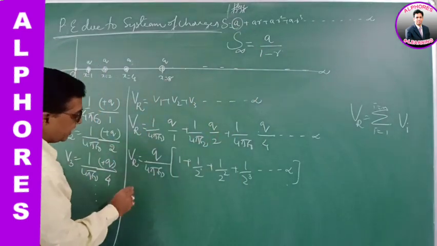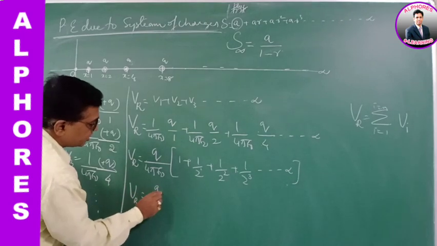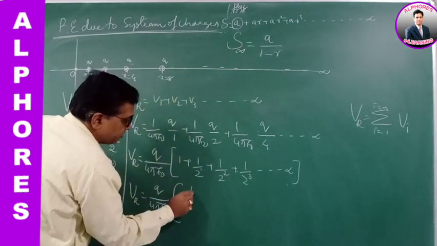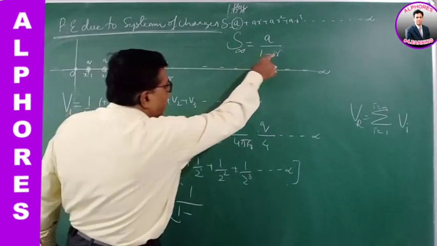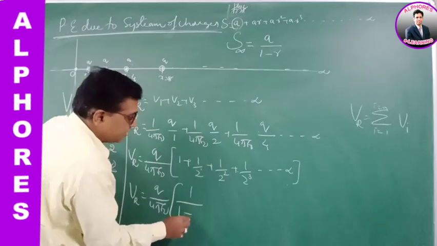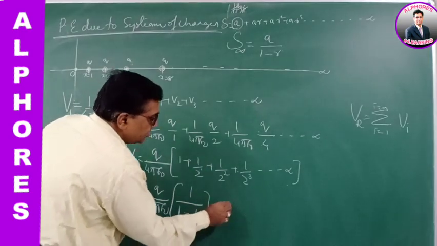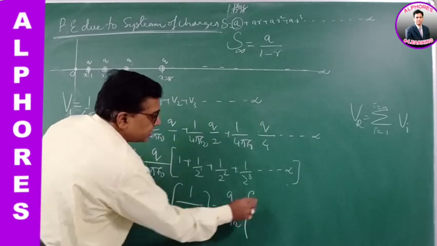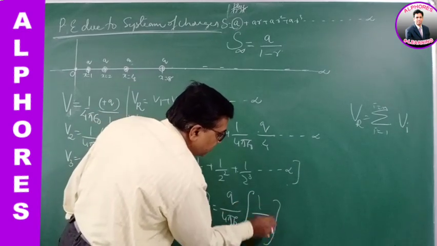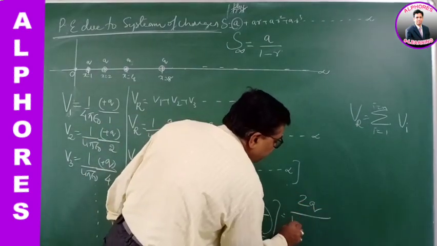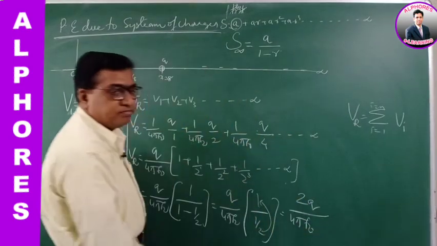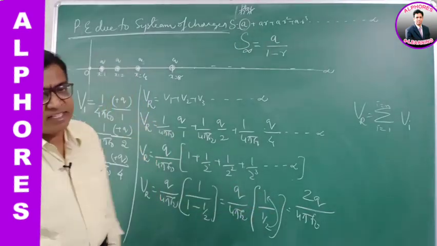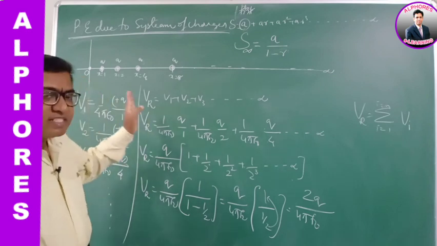So substituting here, the resultant potential is Q by 4 pi epsilon naught. A, the first term, is 1, and the common ratio is 1 by 2. So you get Q by 4 pi epsilon naught, 1 by 1 minus 1 by 2, which is 1 by 1 by 2, the 2 goes up, so it's 2Q by 4 pi epsilon naught. This is the potential when all the charges are positive.